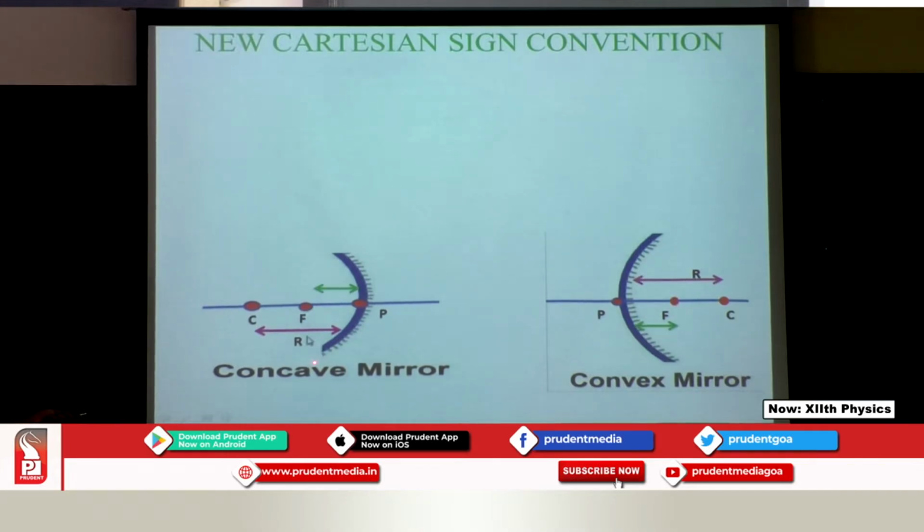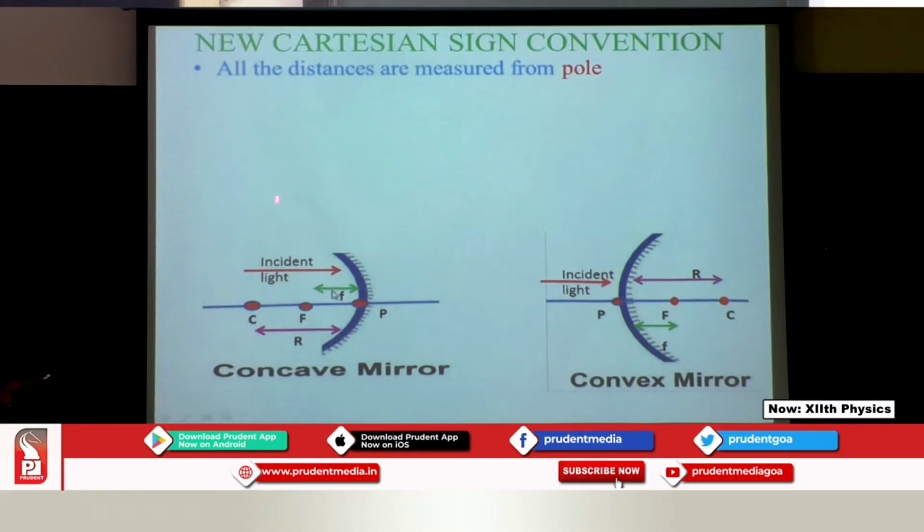The distance between the focus and the pole is given as the focal length. Now for a concave, this is the direction of the incident light because this becomes reflecting, and for a convex this is your incident light. So this becomes the reflecting.